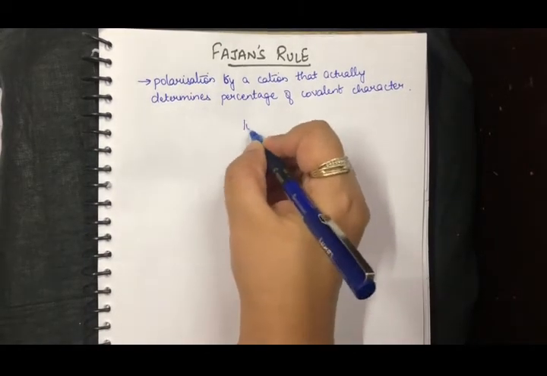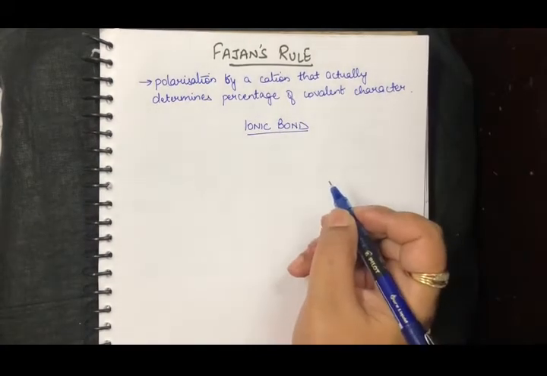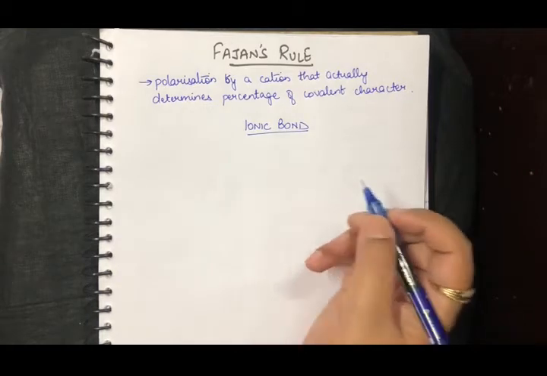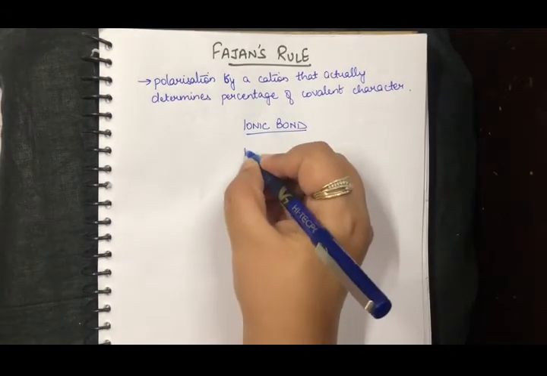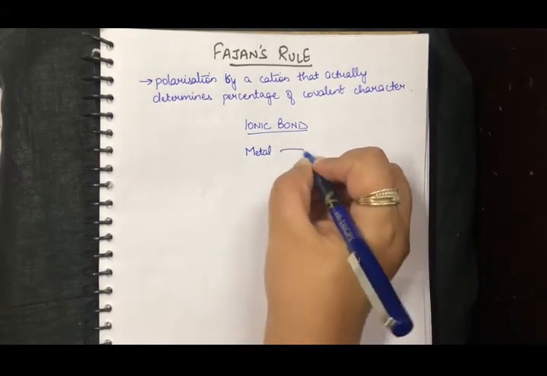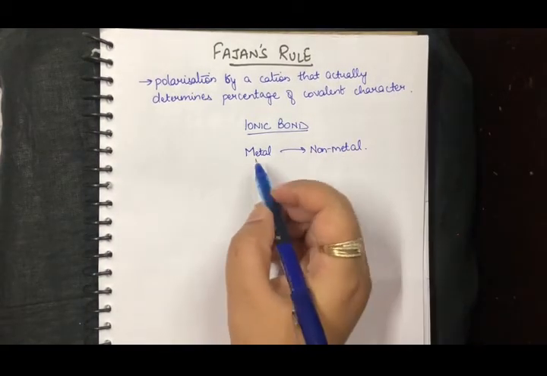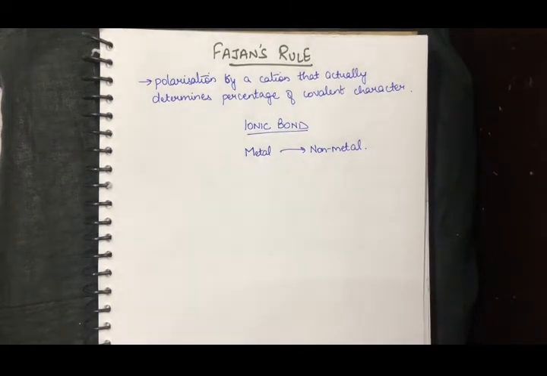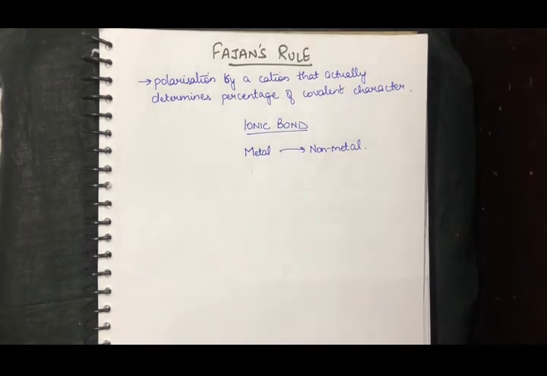Now here I am going to talk about an ionic bond. We all know an ionic bond is formed when there is complete transfer of electrons. And when I say there is a complete transfer of electrons, definitely the transfer is happening from a metal to a non-metal. Right? So if the transfer is happening from a metal to the non-metal, the metal becomes a cation because it has lost an electron, rather it has transferred one of its electrons towards the non-metal side.